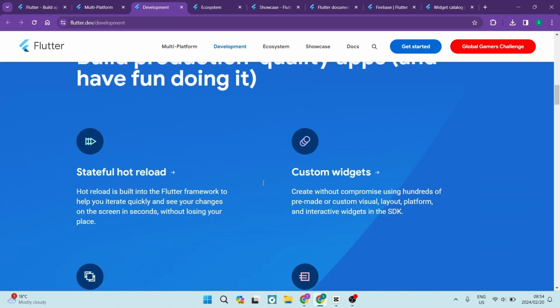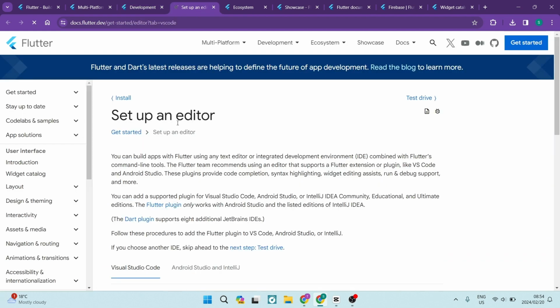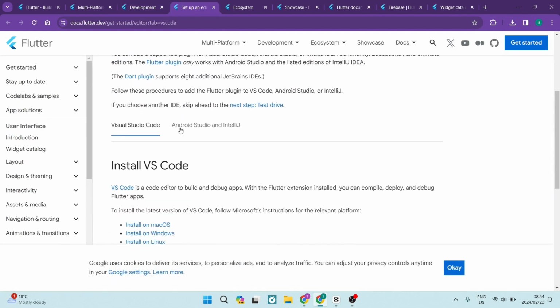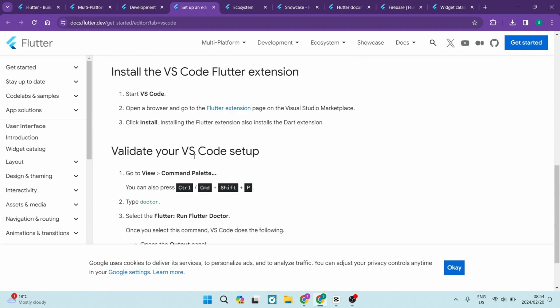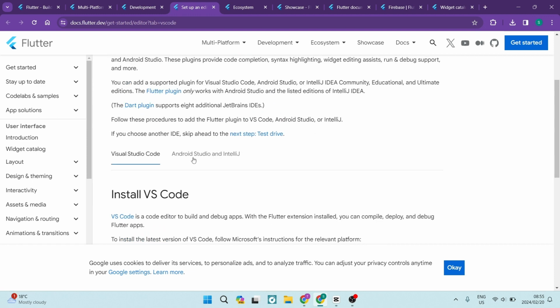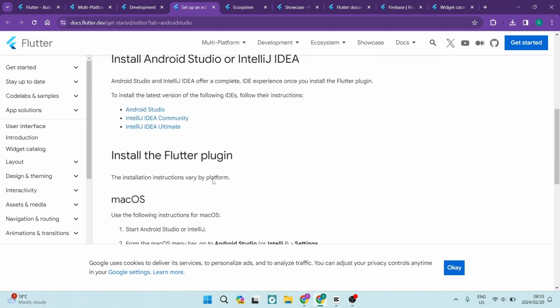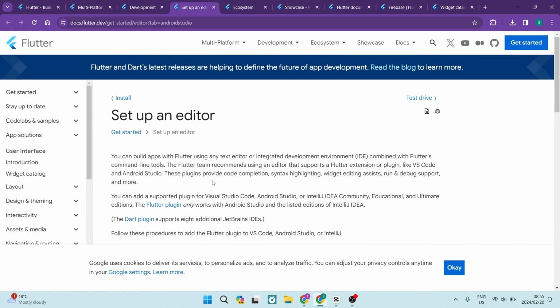Flutter supports many IDEs and editors that provide code completion, syntax highlighting, debugging, and testing features for Flutter development. You can use Visual Studio Code, Android Studio, IntelliJ IDEA, or any other editor that supports Flutter plugins.